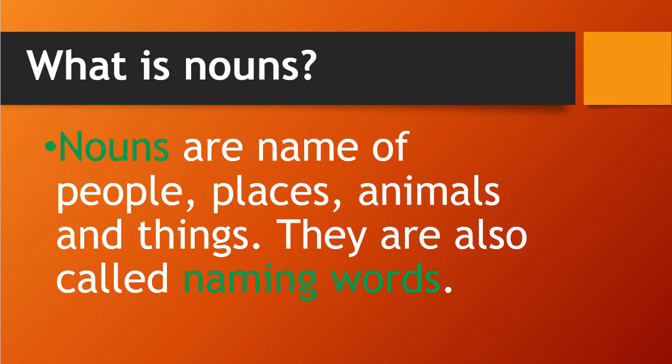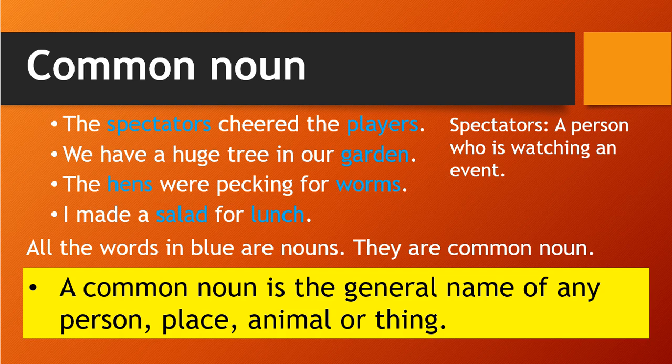After that we saw the common noun. In common nouns I gave four examples: the spectators cheered the players. We have a huge tree in the garden. The hens were pecking for worms. I made a salad for lunch. In these, all the words marked in blue are common nouns, right? This one we discussed in our previous class.